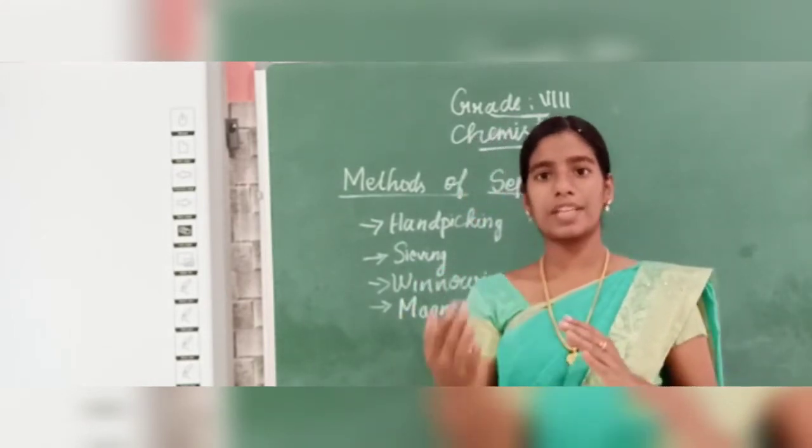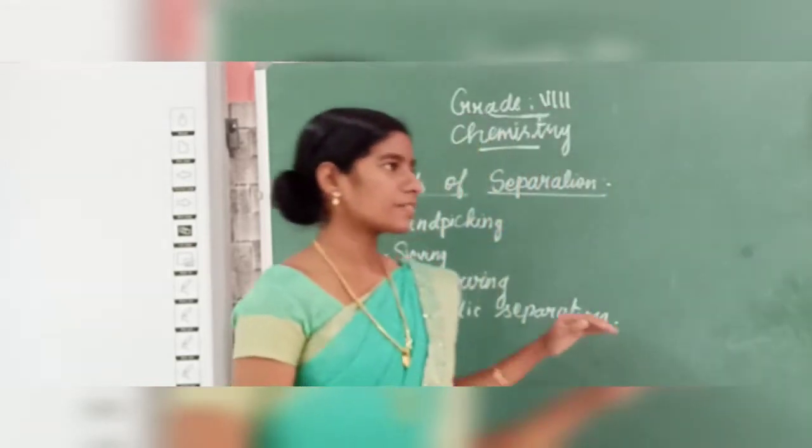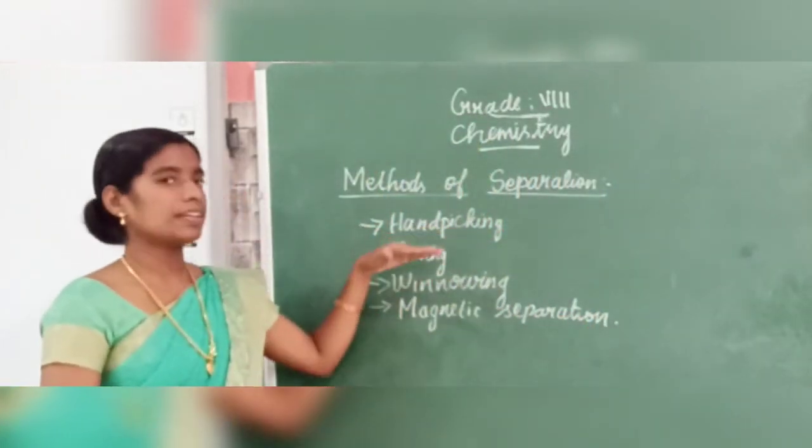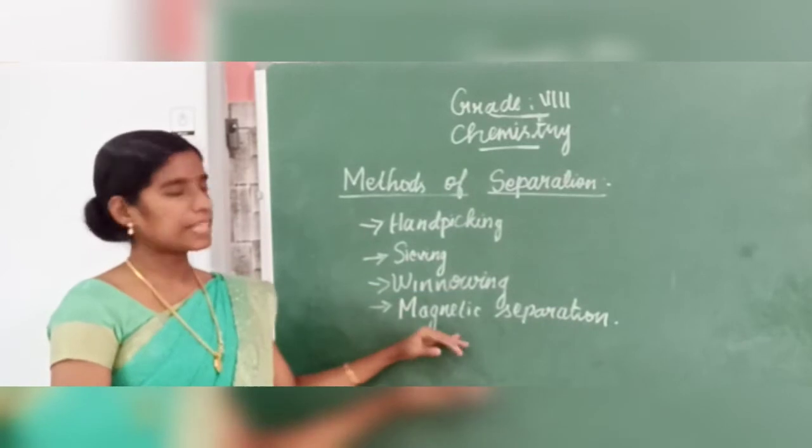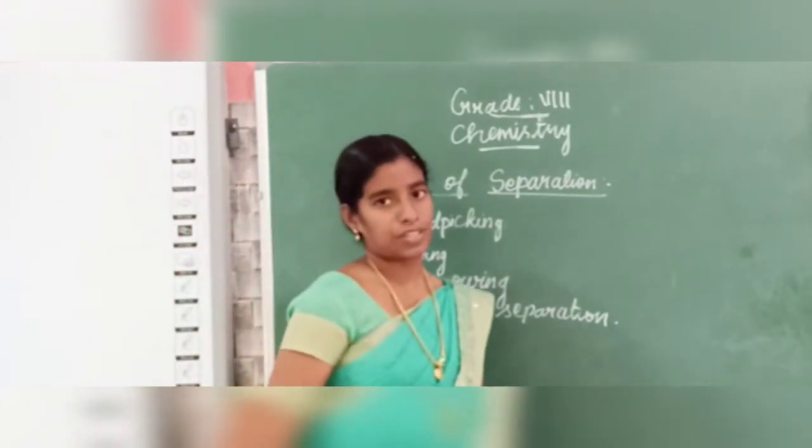The remaining methods we can see in the next class. So, what are the 4 methods we have learned today? Hand picking, sieving, winnowing and magnetic separation.